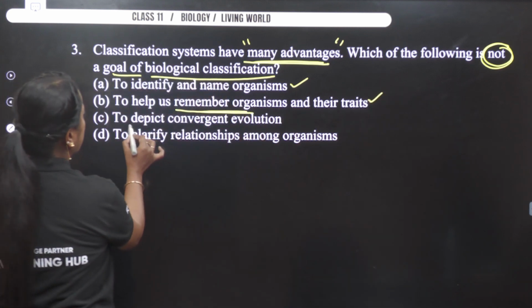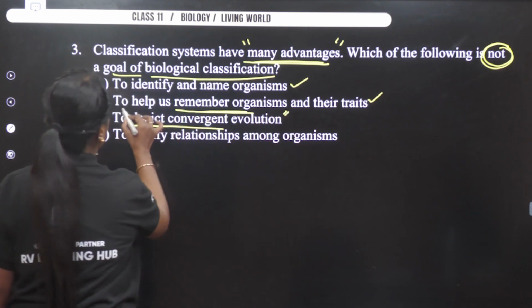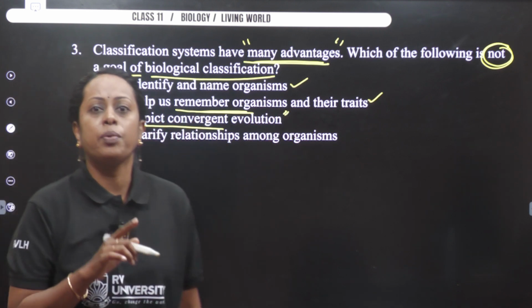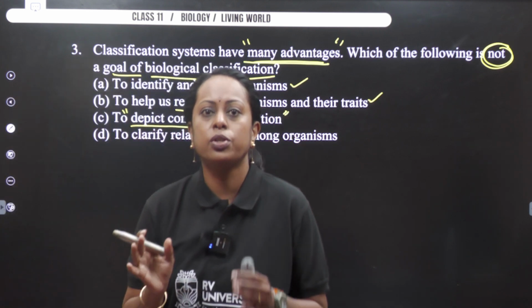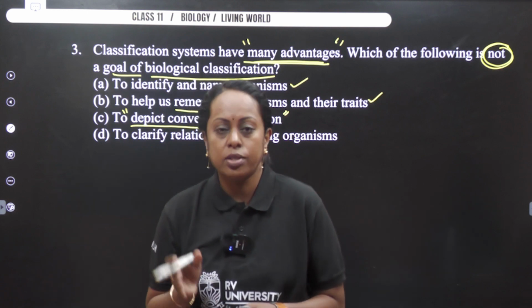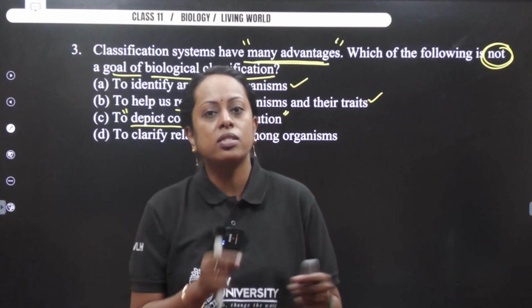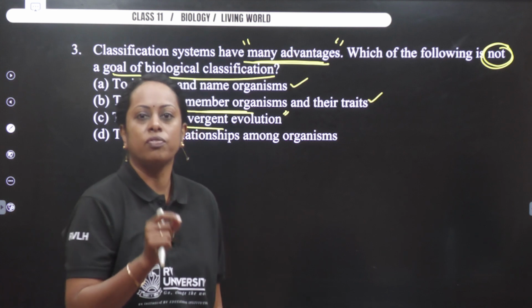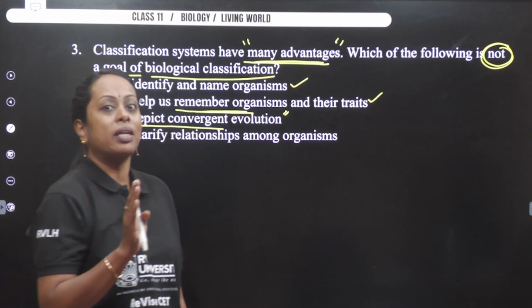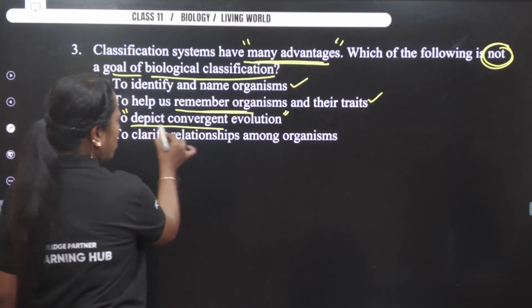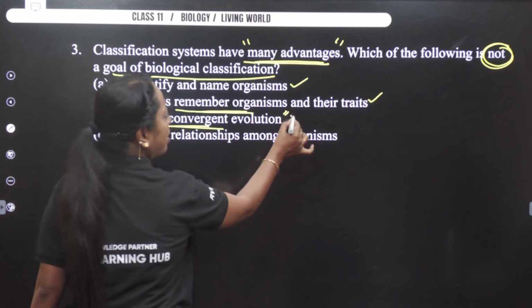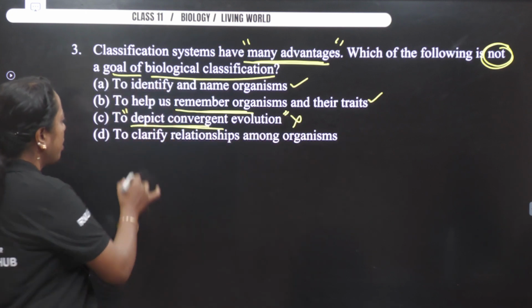Next, there's a phrase which is depicts convergent evolution. Second PUC students, in the topic of evolution, you came across analogous organs, where we studied that birds have wings and insects have wings. Both of them fly, but both look different. But in classification, we never came across this particular character. So let us mark it wrong and see the last option.